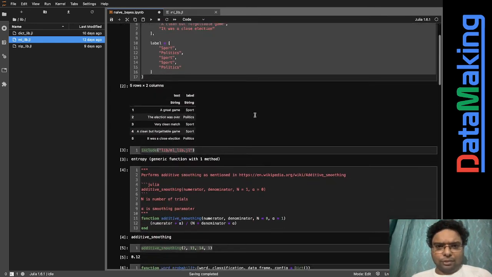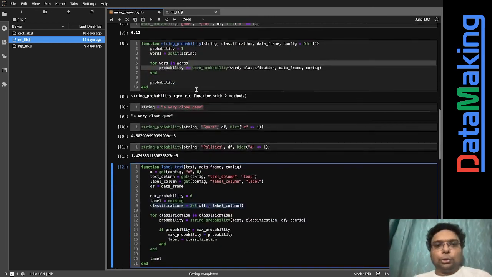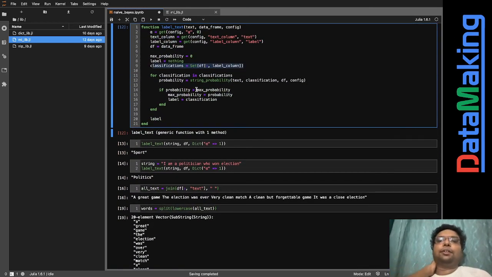So what will be the unique values this time? It will be sport and politics. I am using the set function to take it. For each and every classification, I'm calculating the string probability of whatever text we are passing. The first time it might be sport, next time it might be politics.